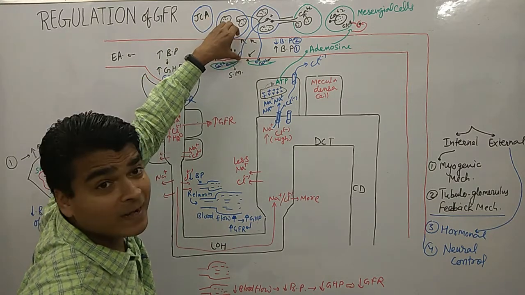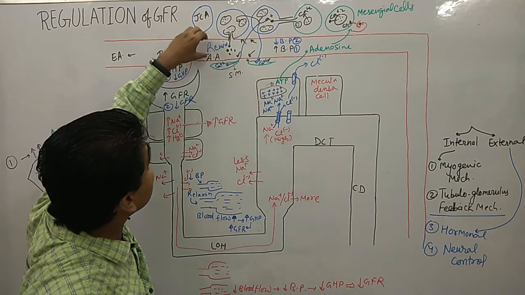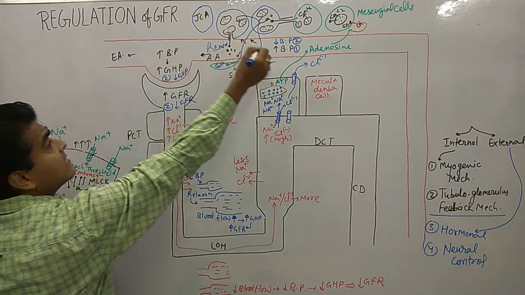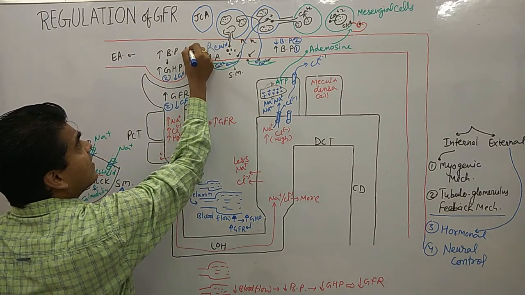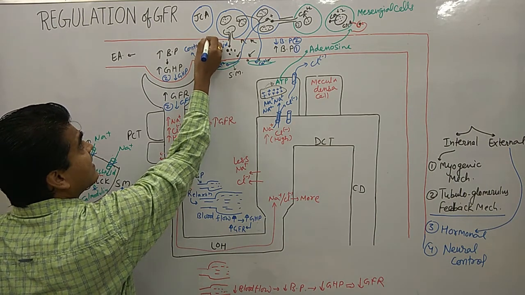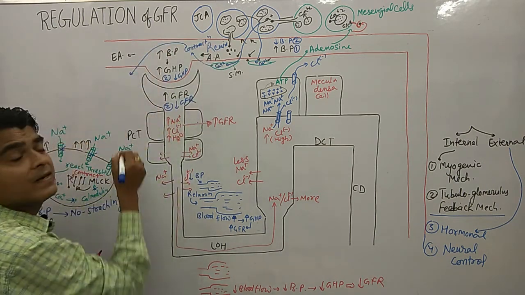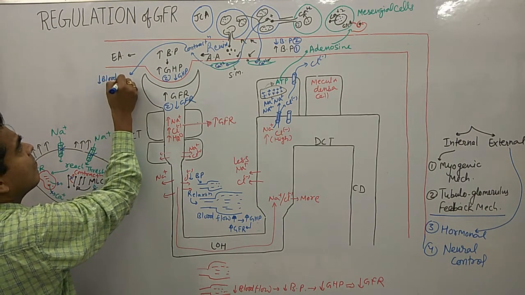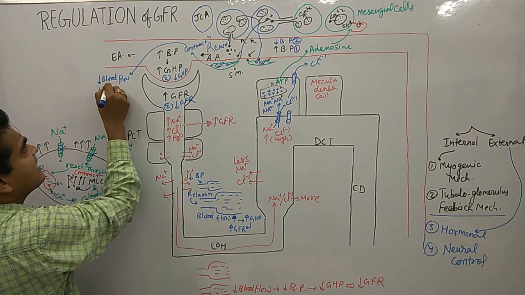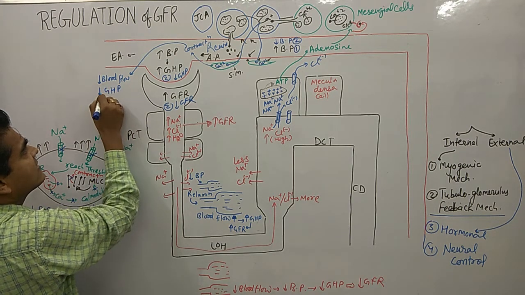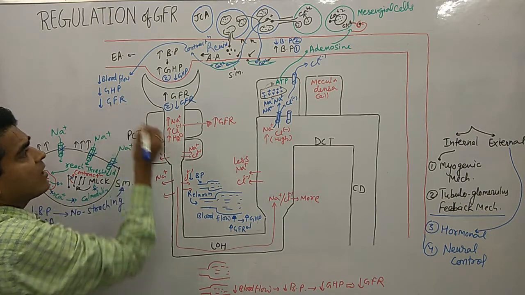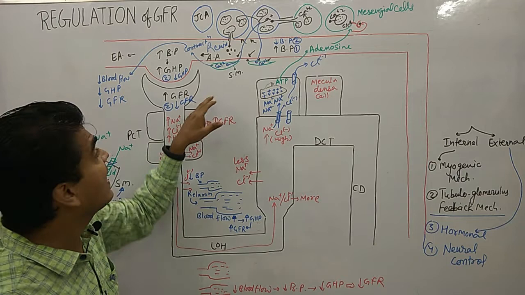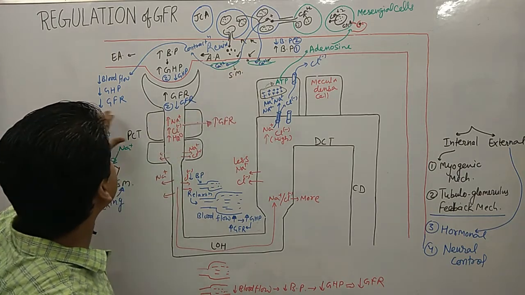Okay, due to contraction, what happened? There is a decrease in the amount of blood flow. It causes contraction, and due to contraction, what happened? There is a decrease in the blood flow. Okay, and there is a decrease in GHP, and there is a decrease in GFR. So what we discussed earlier, what happened? There was an increase in the GFR, and how did this calcium decrease the GFR.